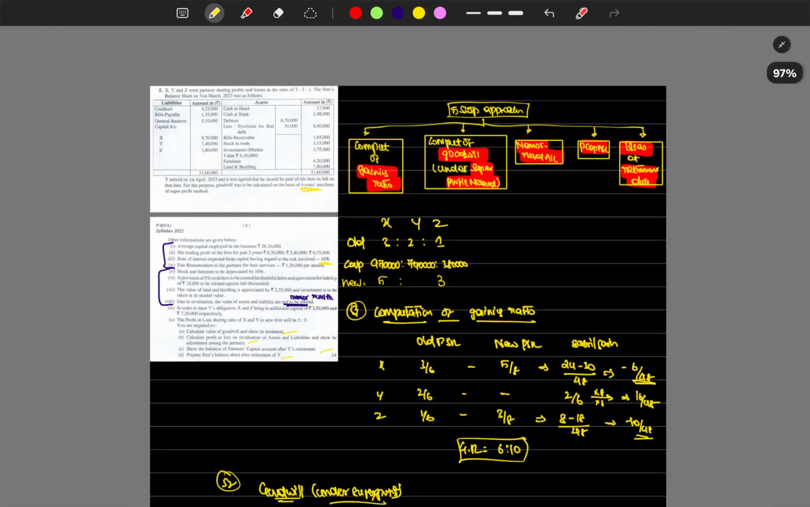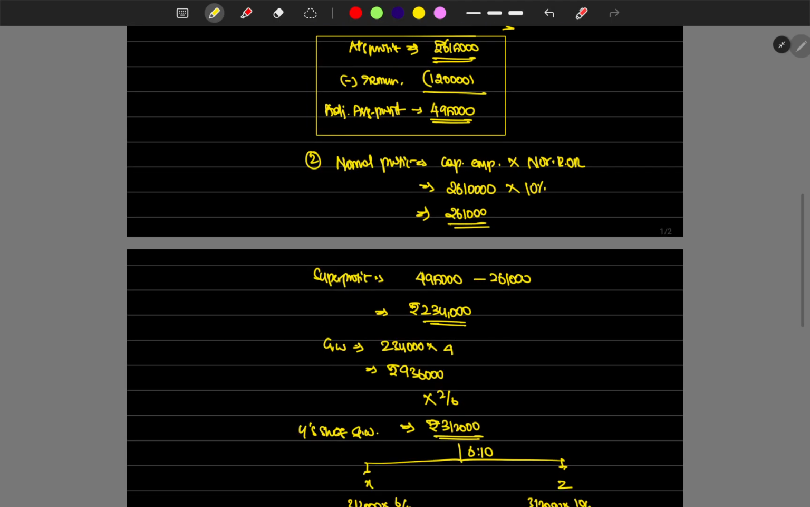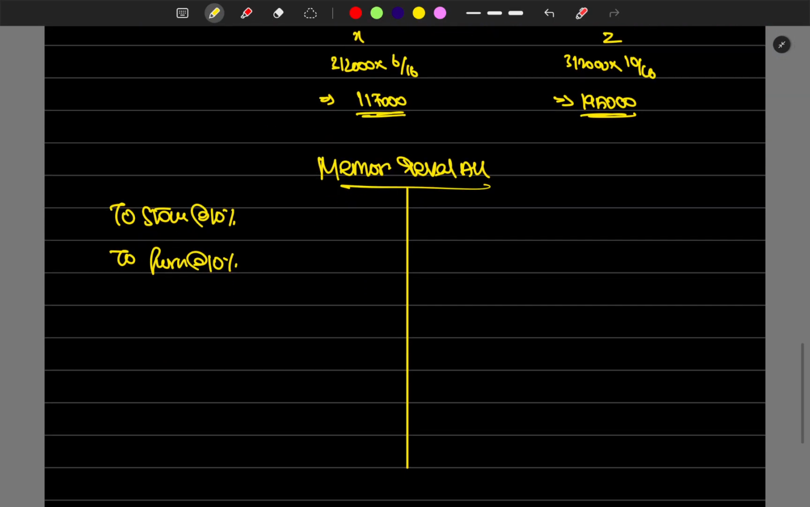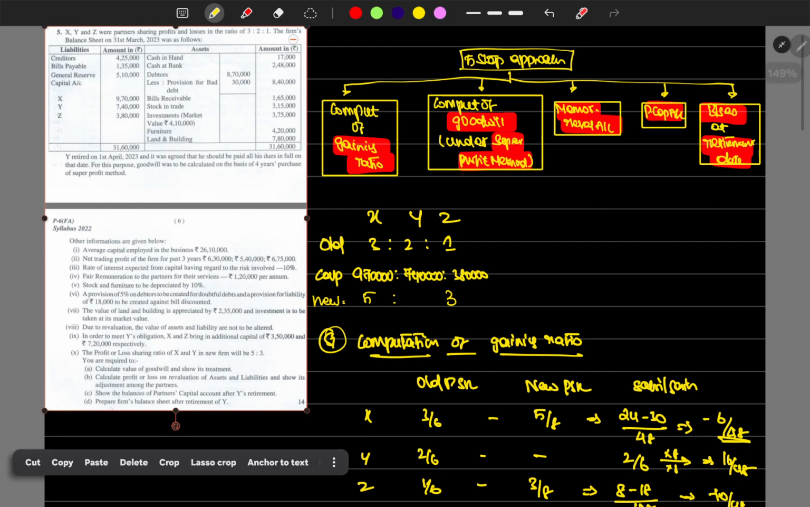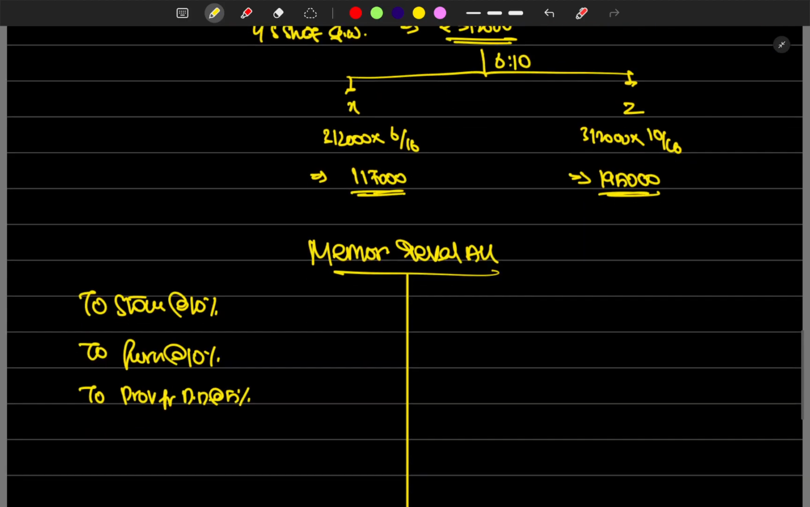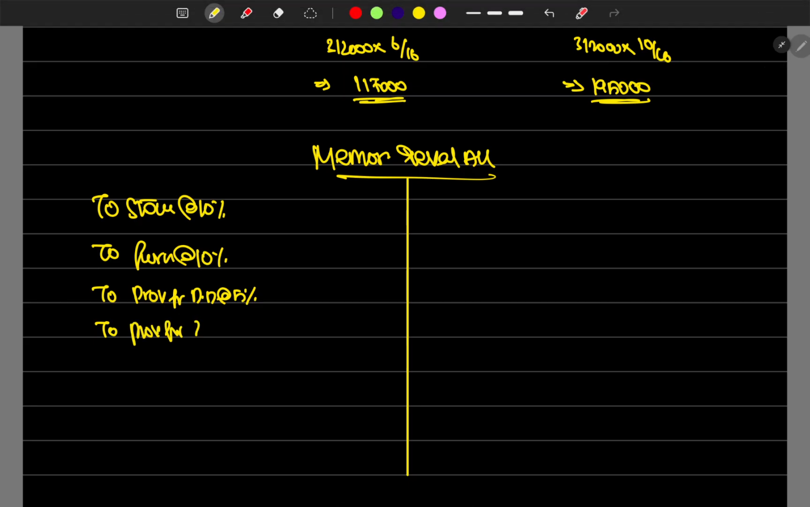Stock and furniture 10% reduced. To stock, to furniture. What else? Provision 5% reduced to provision for doubtful debts at 5%. Then what else? Provision for liability of 18,000 to be created. Okay, provision for liability increased, so it will reduce the revaluation balance.